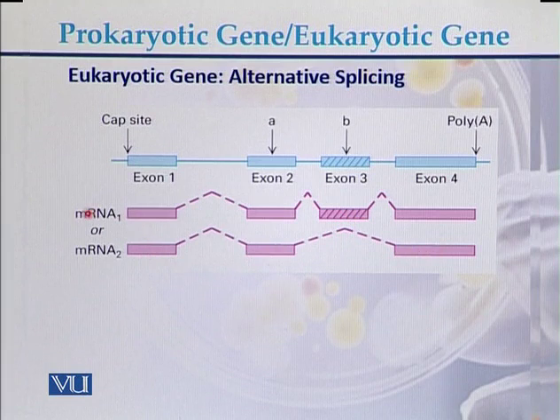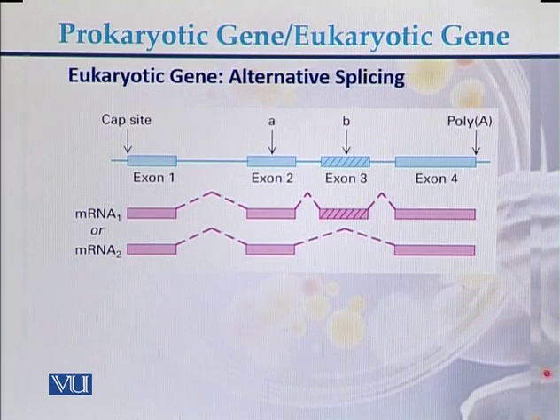So in the first type of messenger RNA, we see the sequence of all 4 exons. But in the second messenger RNA, we see a sequence of 3 exons: exon 1, exon 2 and exon 4.